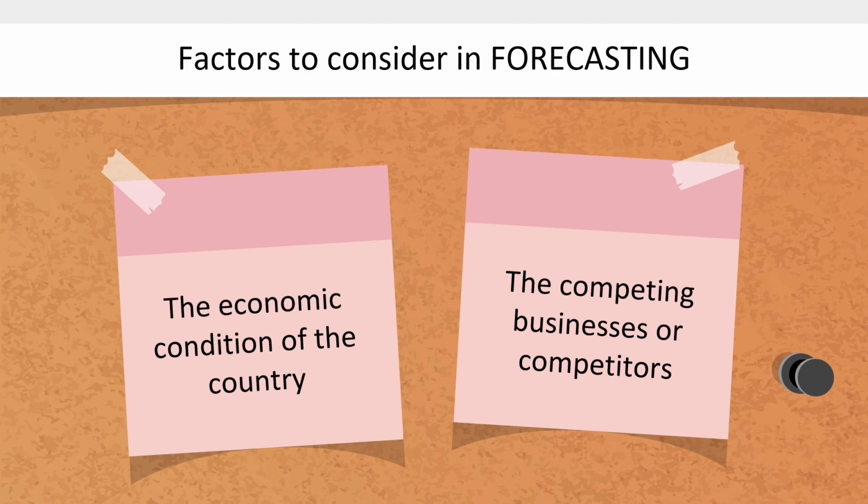Second is the competing businesses or competitors. Observe how your competitors are doing business since you share the same market with them. Information about the number of products sold daily or the number of items they are carrying will give you ideas as to how much your competitors are selling.